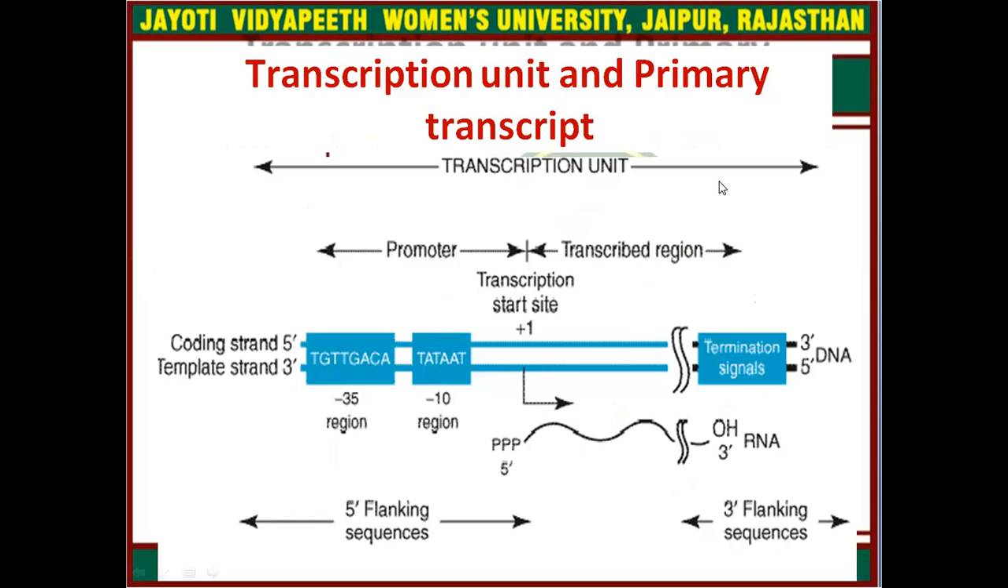Here, the transcription unit and primary transcript are in the diagram. This region is the promoter, which has the TATA box and the minus 35 region. On the other hand, this region is the transcribed region, which has the start codon at plus 1 and the termination signals also.